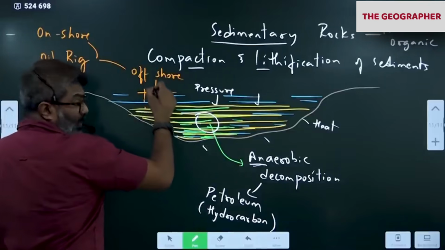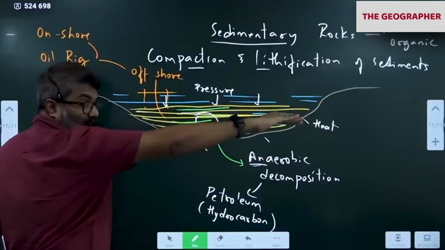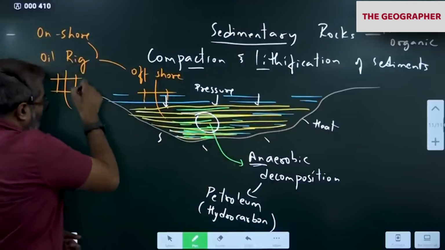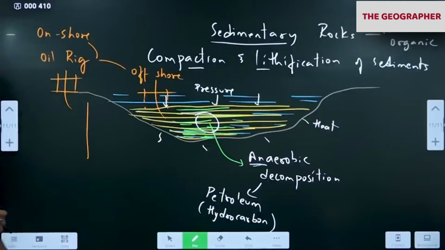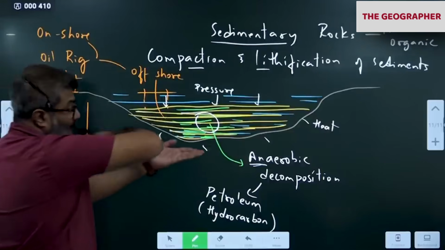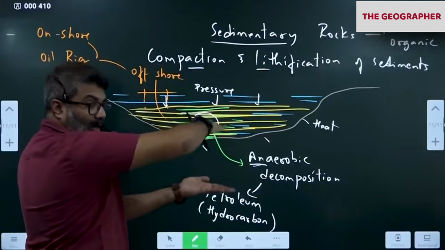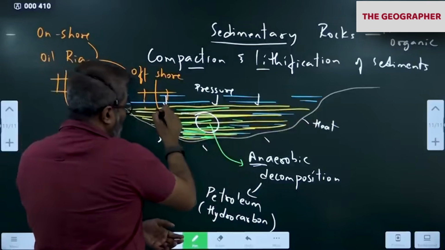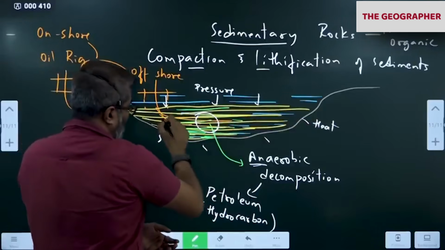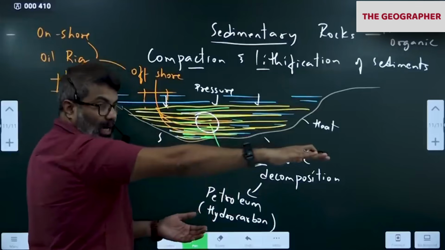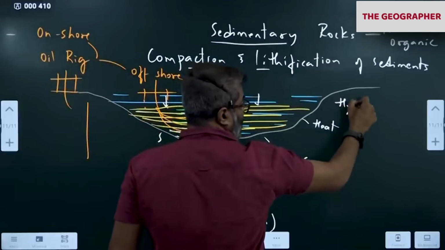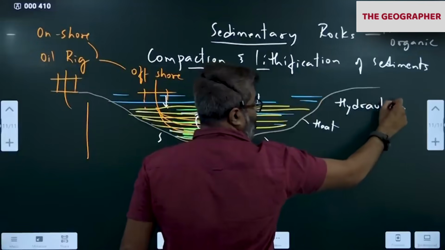The drilling is done laterally. What does lateral mean? Like this, sideways. If you want groundwater, you go down like this. But we are not looking for water, we are looking for oil. So we go for lateral drilling because the sediments are bedded one below the other, and we have to drill the rocks like this. Lateral drilling like this. Hydraulic fracturing we call it. The method is hydraulic fracturing of rocks.